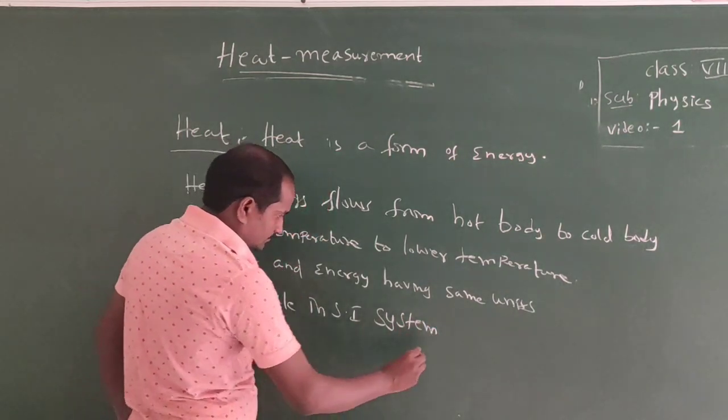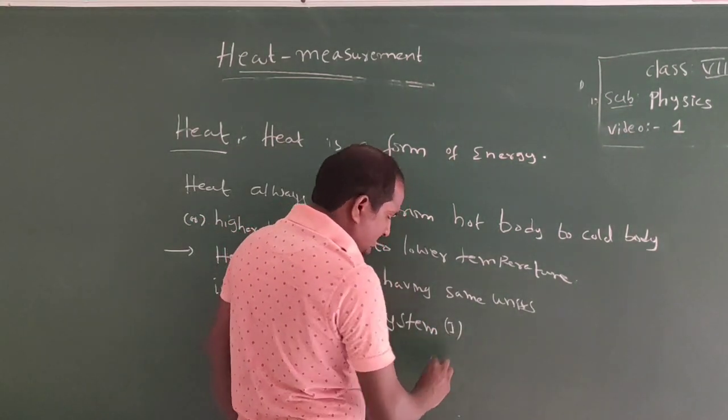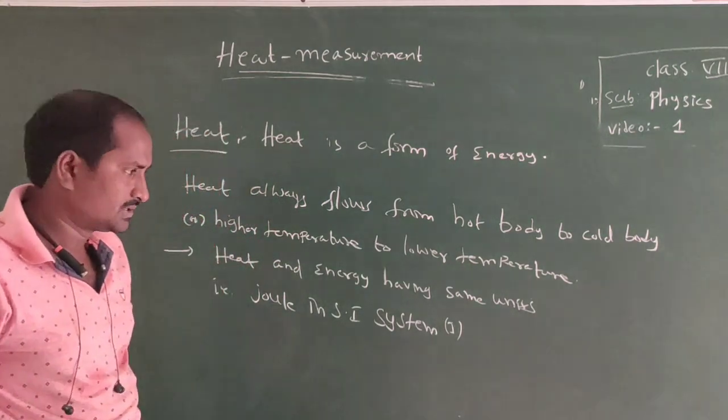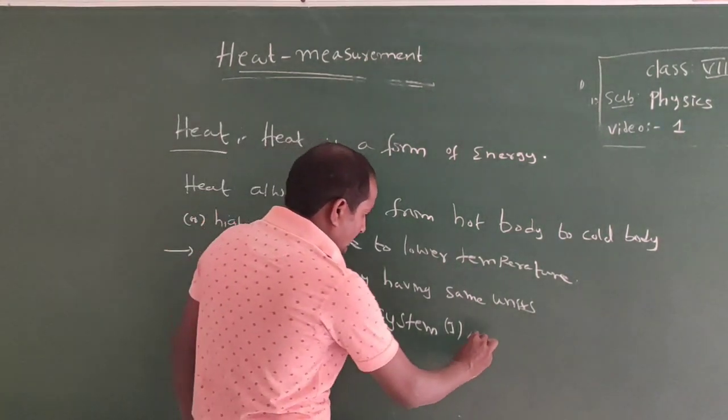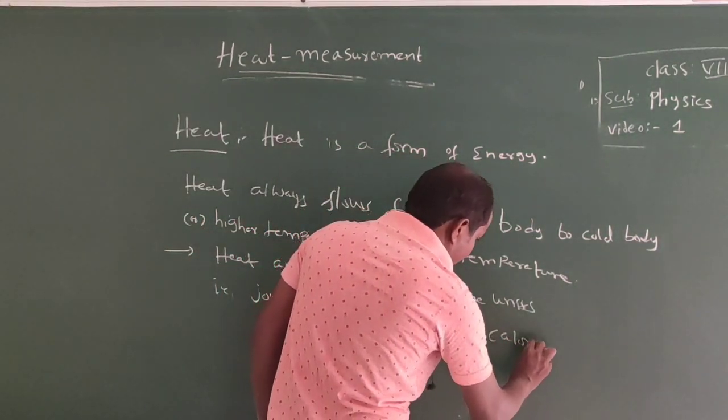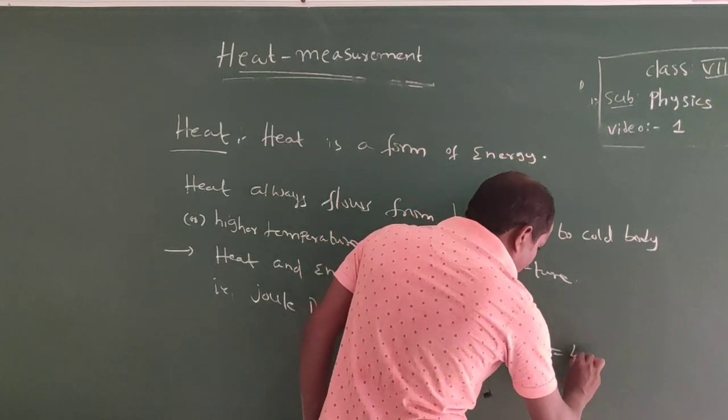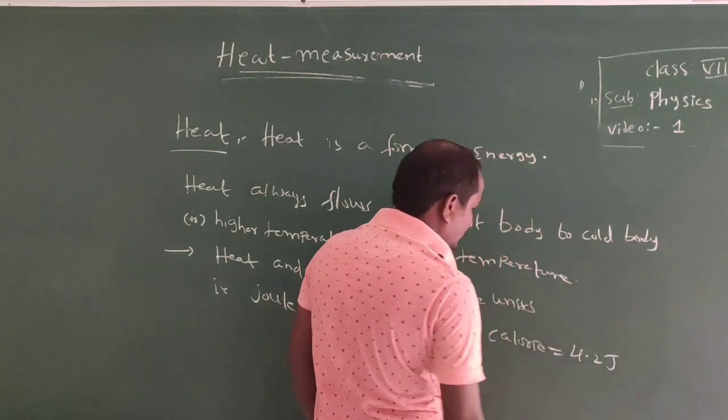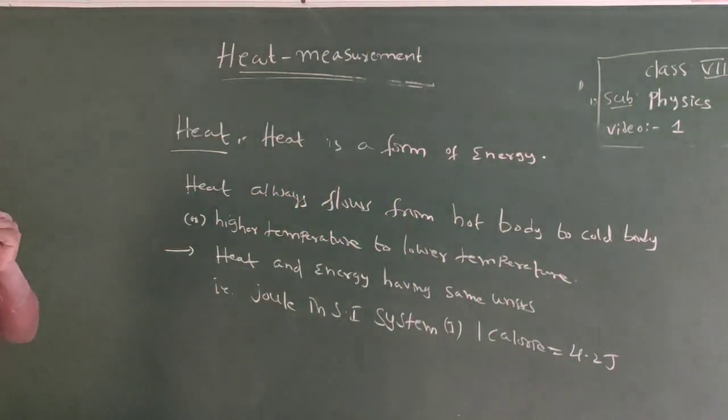Heat is also measured in calories. One calorie is equal to 4.2 joules. One calorie equals 4.2 joules.